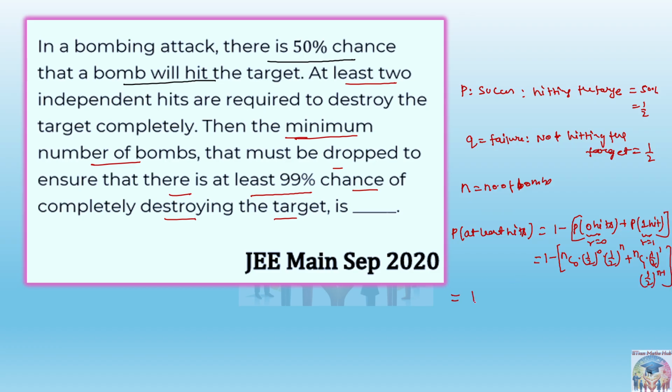So when we find this value, it will become 1 minus nC0, which is 1 only, right? So 1 by 2 whole to the power 0 is also 1. So 1 by 2 to the power n only. Then plus nC1 is n only, into 1 by 2 to the power n minus 1. See, here is the power 1, here is the power n minus 1. If we add the powers, it will become n only. So that means 1 by 2 to the power n only. Now you can do one thing, take 1 by 2 whole to the power n common, and when you do that this will become 1 plus n. So we will have a relation like this: 1 minus n plus 1 into 1 by 2 whole to the power n. Any doubt up to here? Anyone?